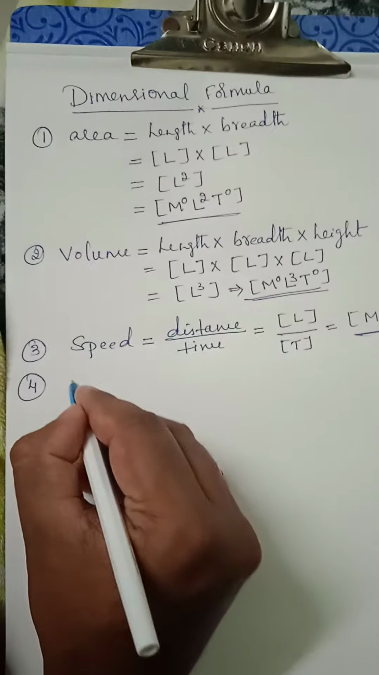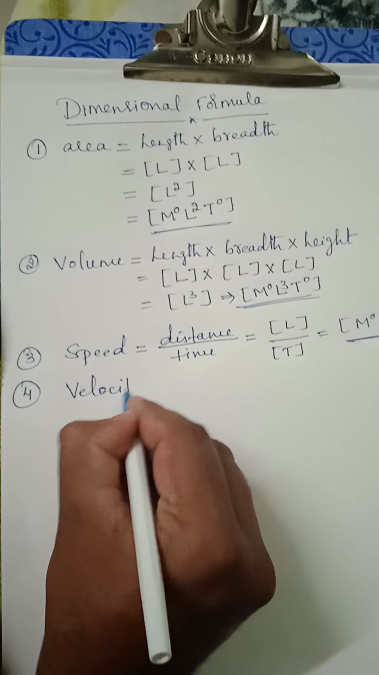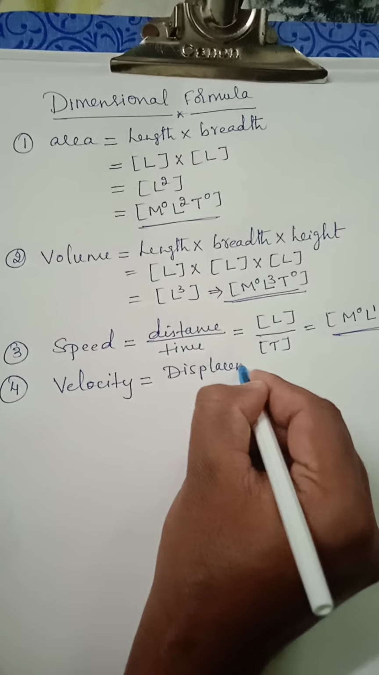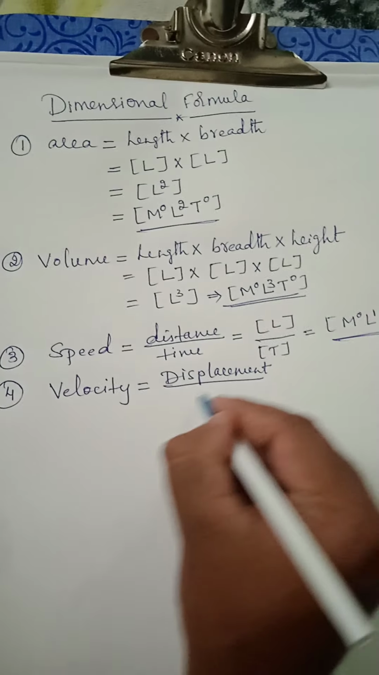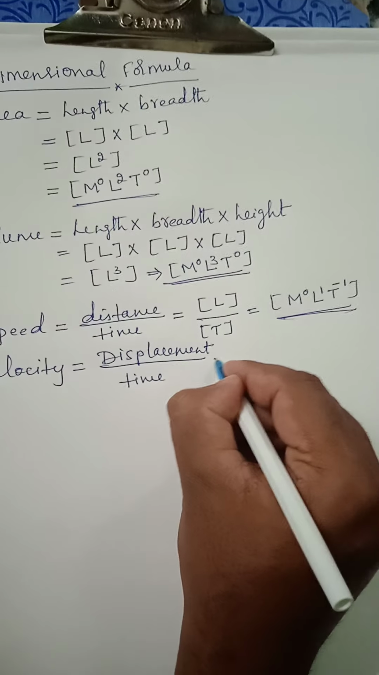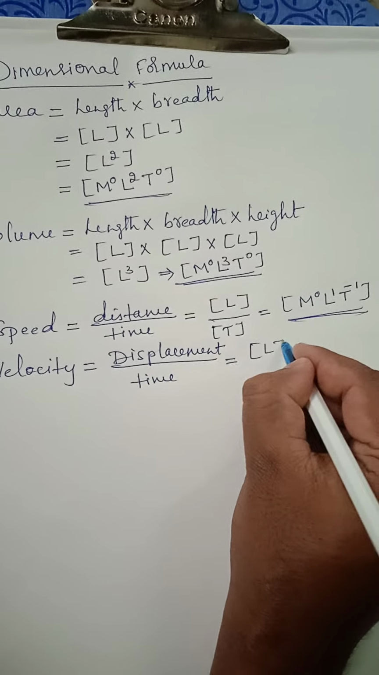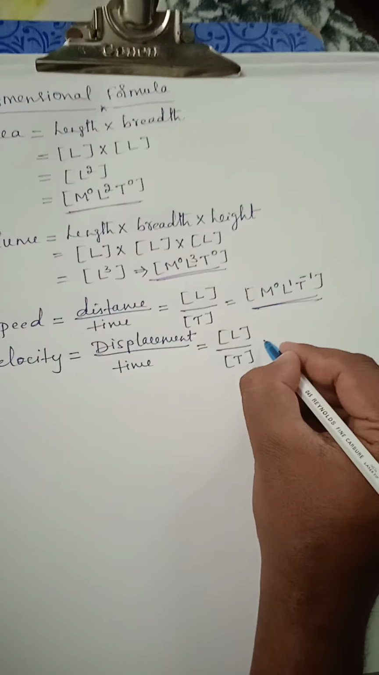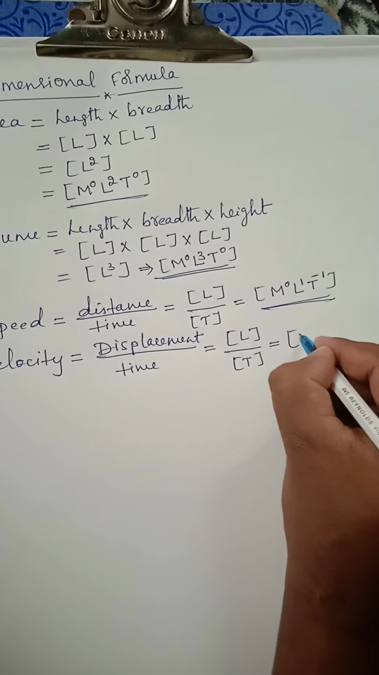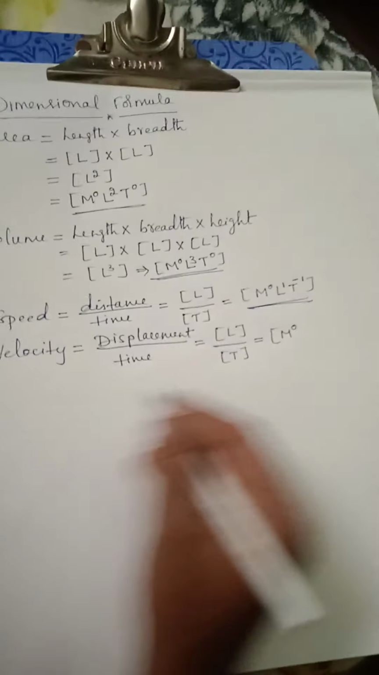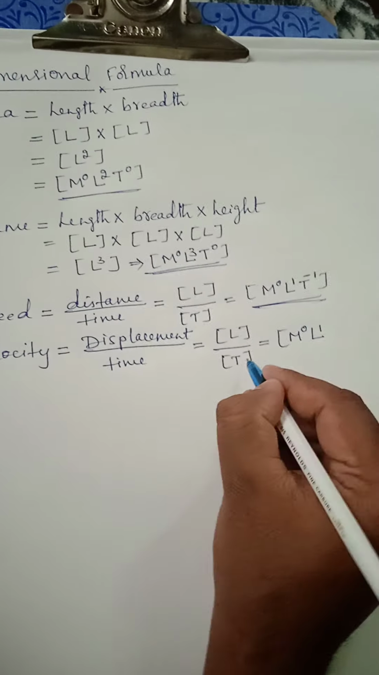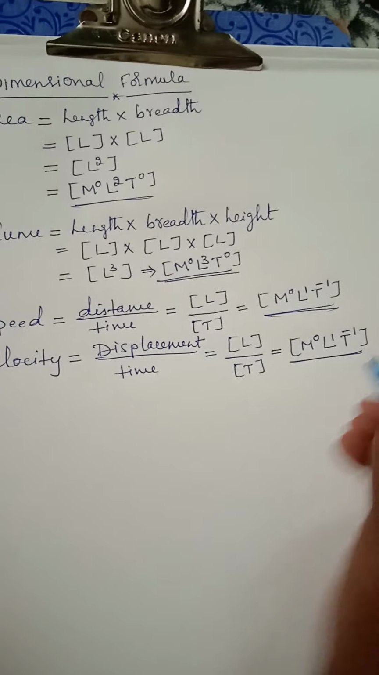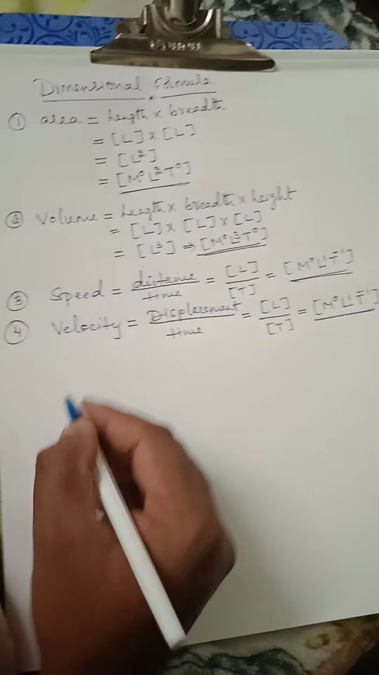Next one, velocity. Velocity can be written as displacement divided by time, where displacement can be again taken as length only and time I'll write as T only. Then there is no discussion about mass, M0 L to the power 1, and when this T comes up it will become T to the power minus 1. This is the dimensional formula for velocity.